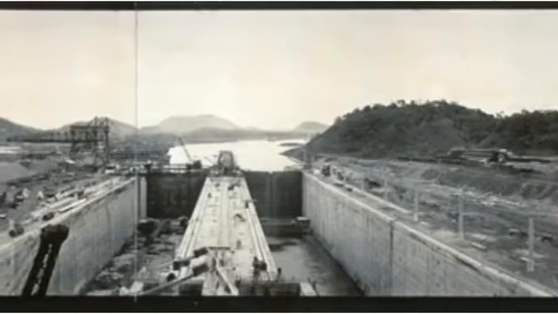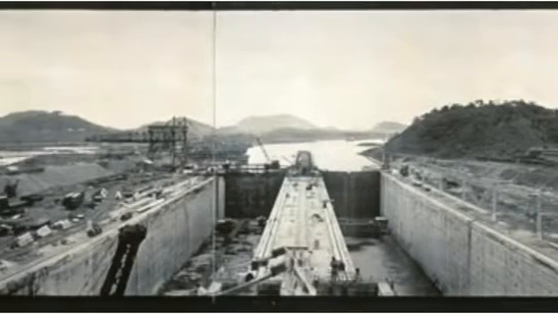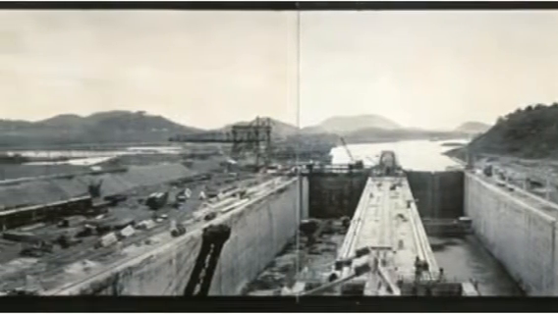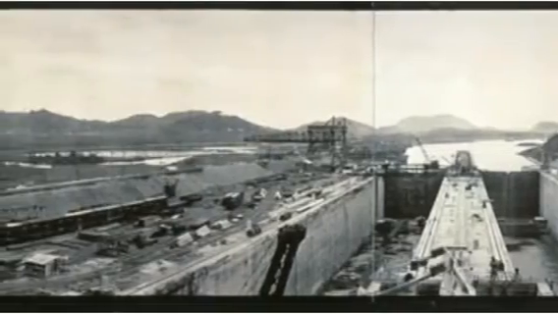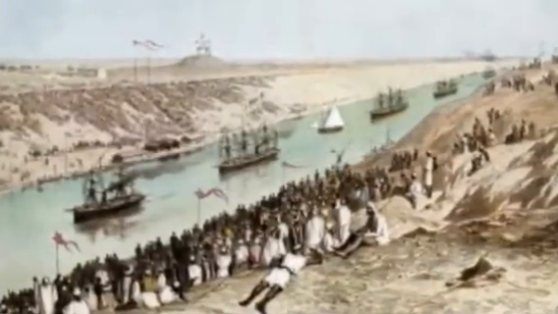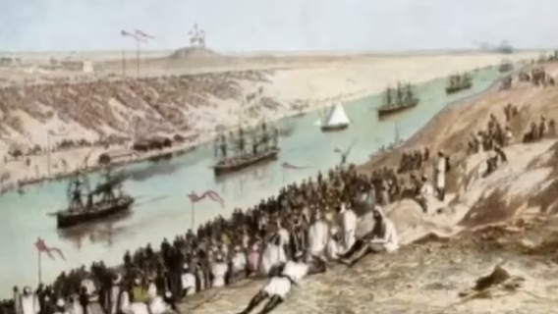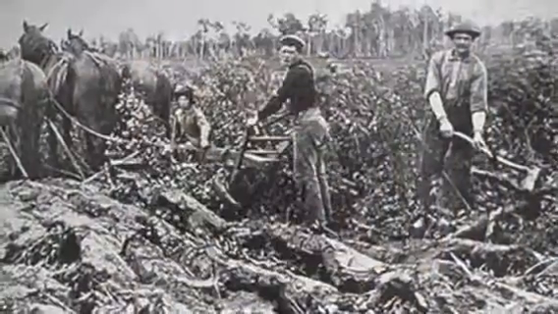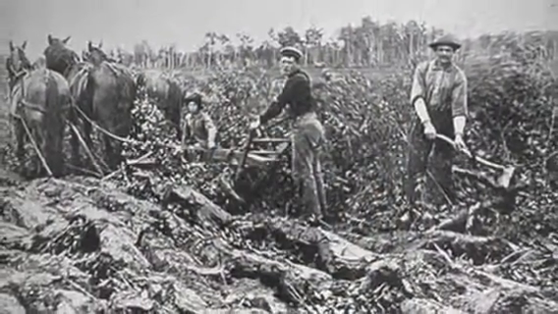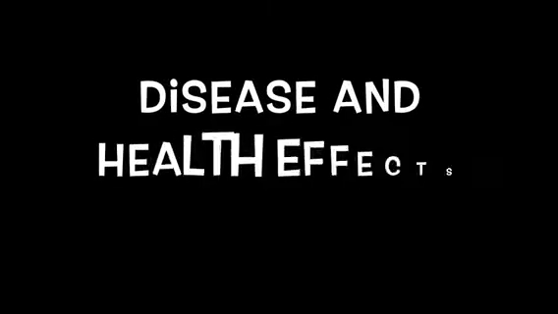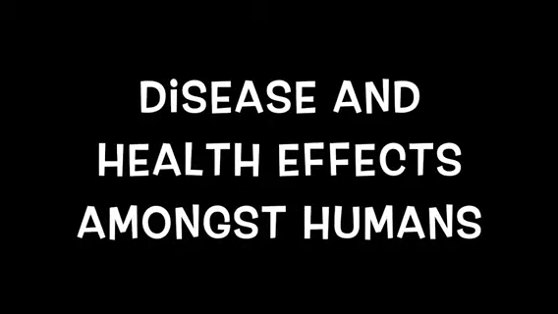Though the extent to which lands were being altered for economic reasons increased during this era, governments have been building systems of irrigation, large plantations, or canals, for example, ever since the agricultural revolution. And as a result, not only has the environment suffered through deforestation and pollution, but the conditions have led to disease and health effects amongst humans.